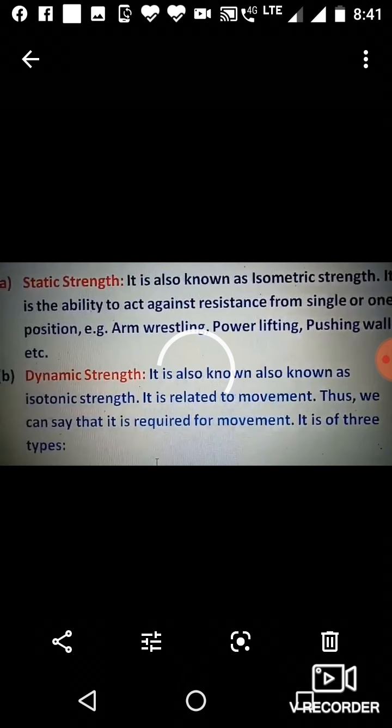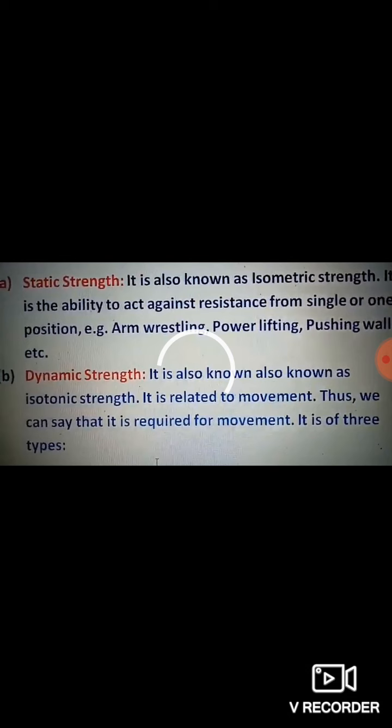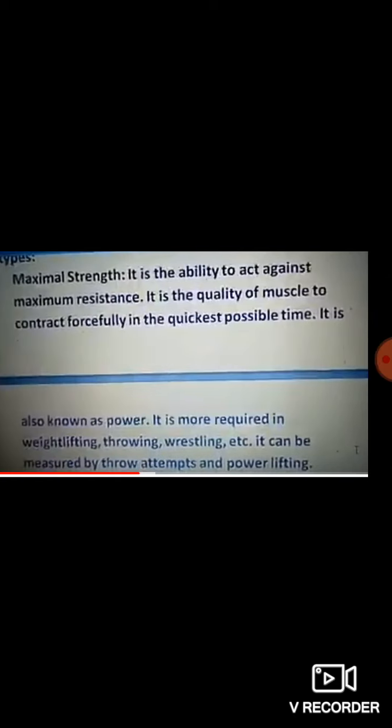Next is dynamic strength. It is also known as isotonic strength. It is related to movement. The first one is not related to movement, the second is related to movement. Thus we can say that it is required for movement. In dynamic strength, movement is very necessary. Dynamic strength has types.